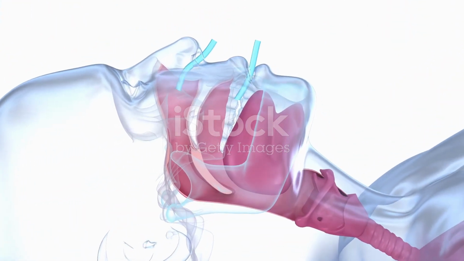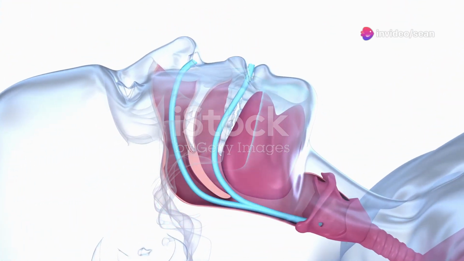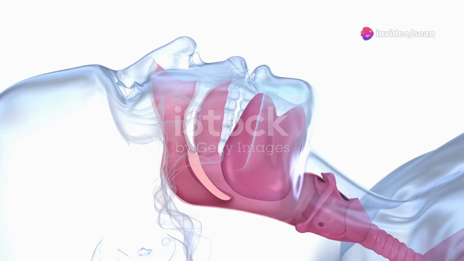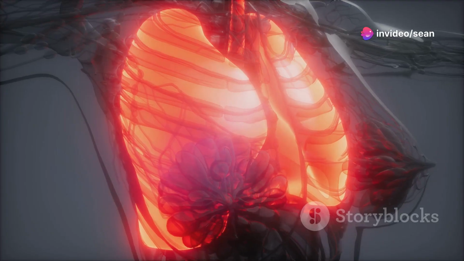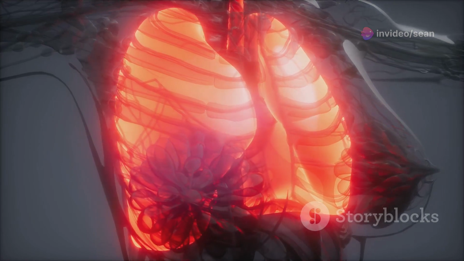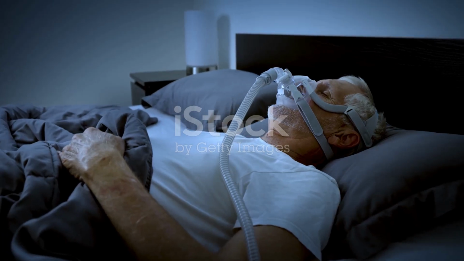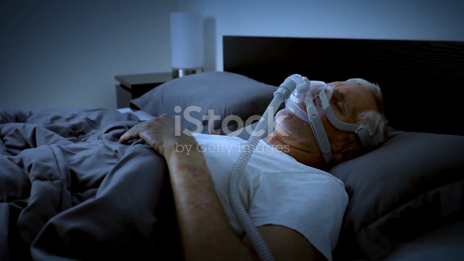Obstructive sleep apnea occurs when the muscles in the back of your throat relax too much. This blocks your airway, making it difficult to breathe. Several factors can contribute to this muscle relaxation.